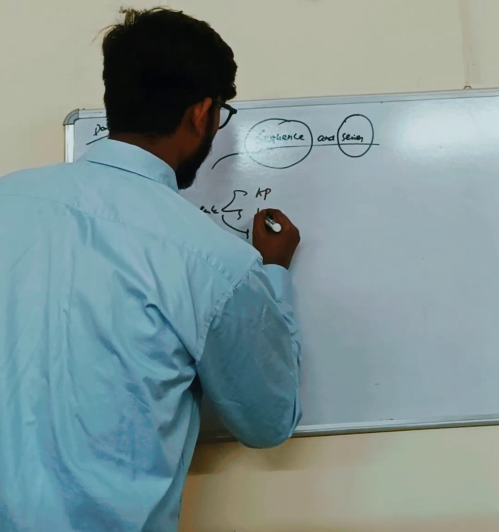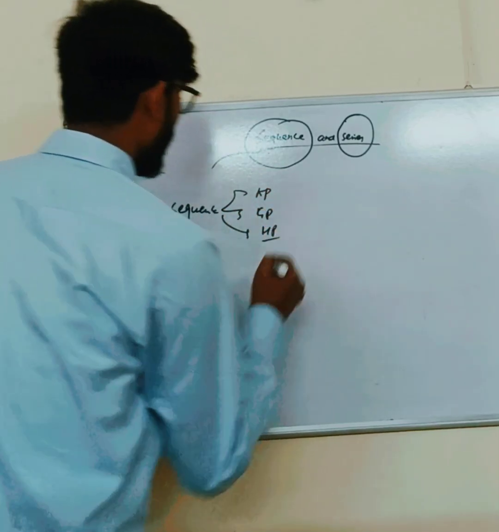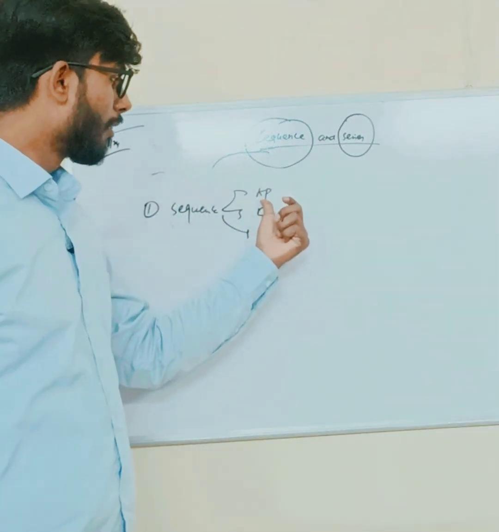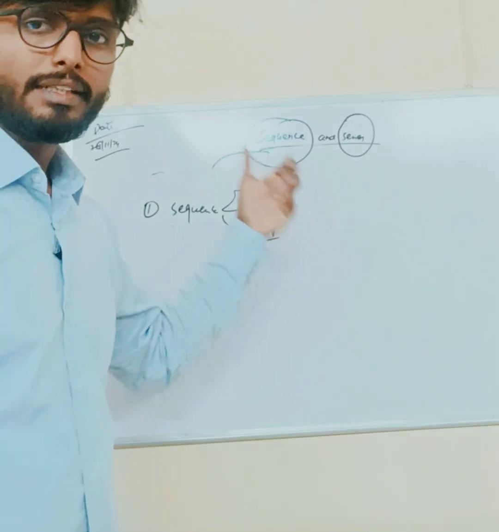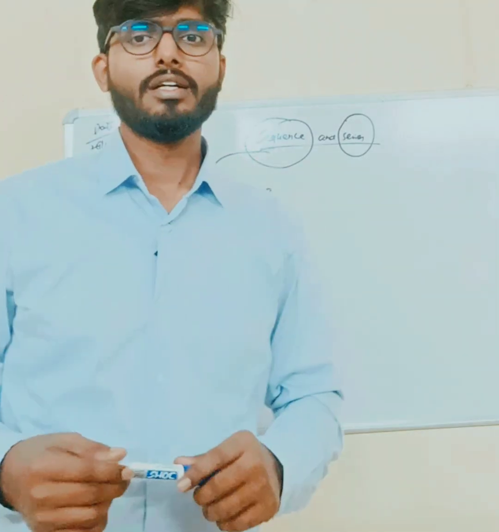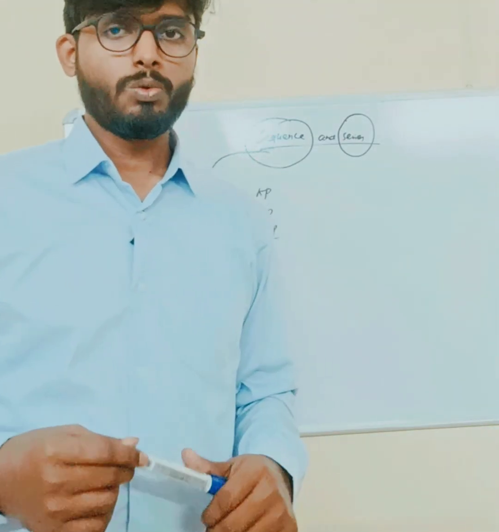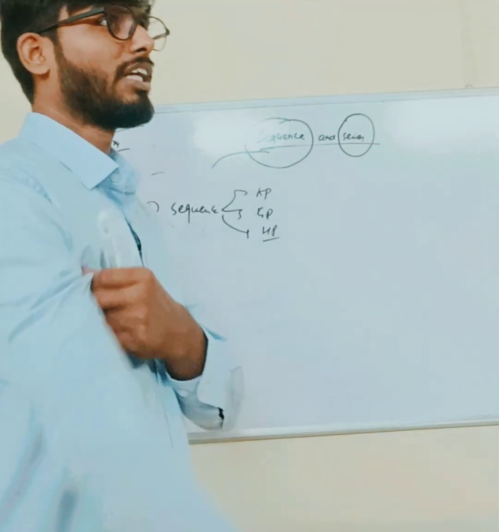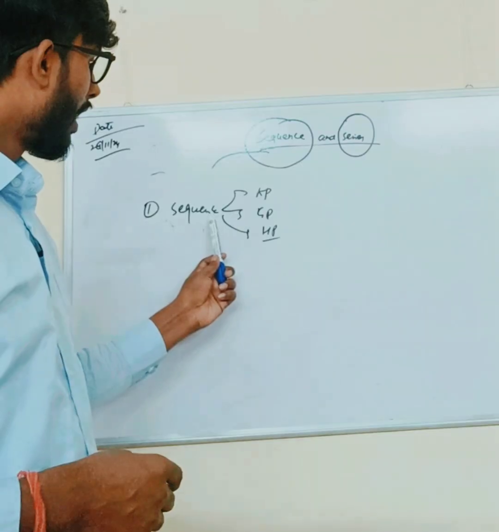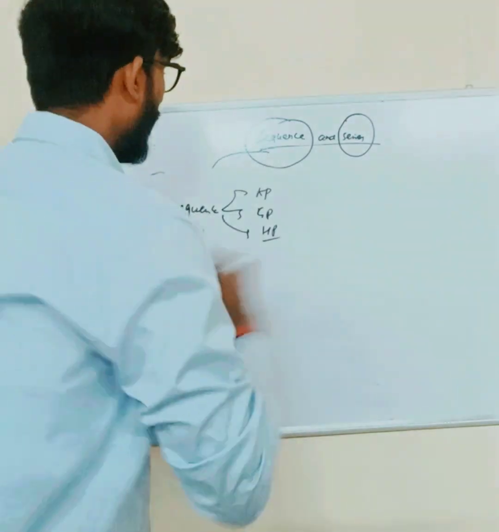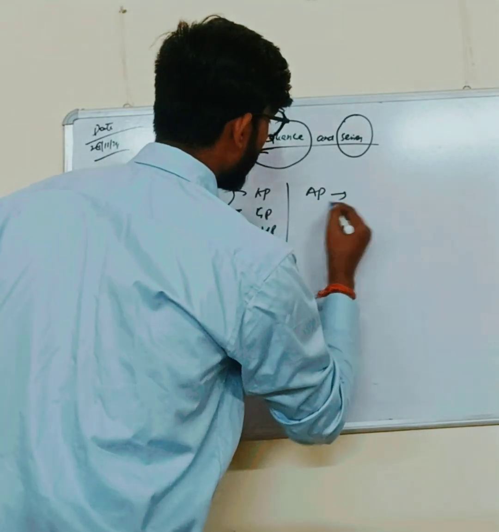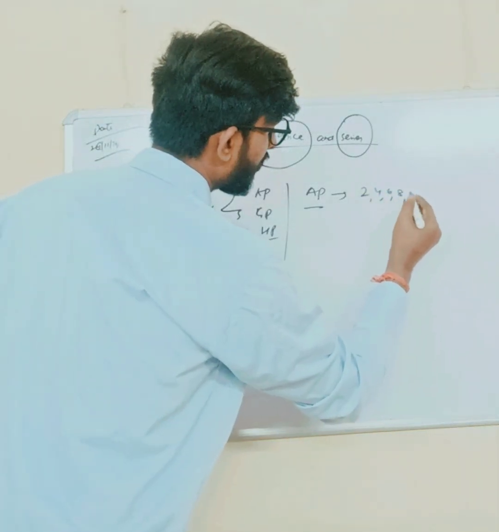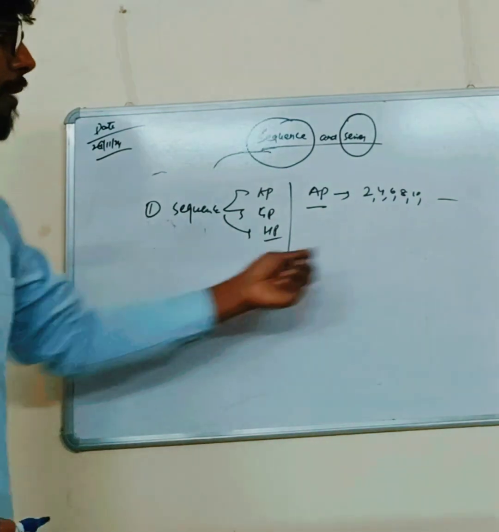Before elaborating about the AP, like arithmetic progression, first we need to know what is progression. So progression is nothing but a sequence having a specific pattern. Like in AP, we have a specific pattern like 2, 4, 6, 8, and 10. This is the example. So the pattern is like that.